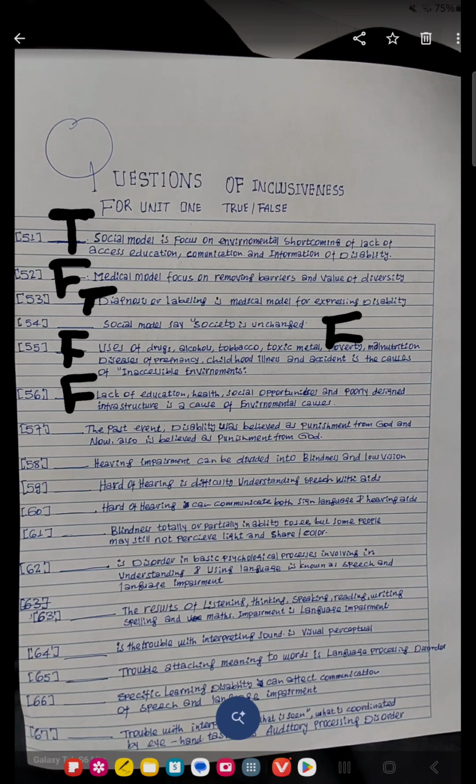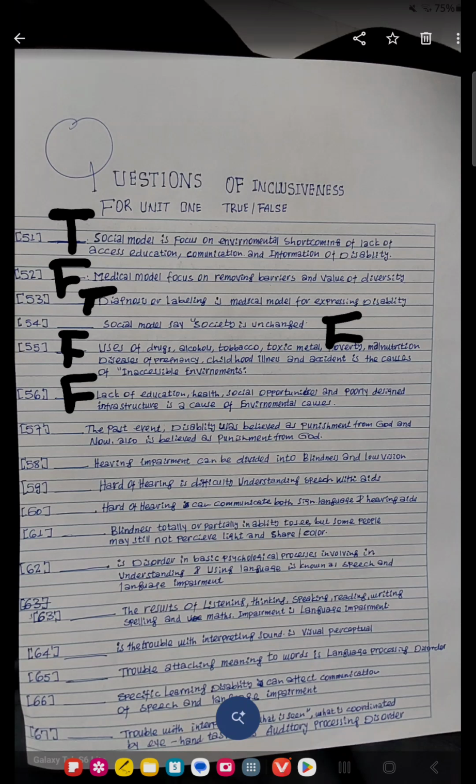In the past, people believed disability was punishment from God, and now it is also believed as punishment from God. Now it's not acceptable, but the past event is acceptable.